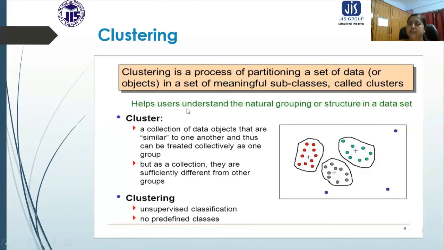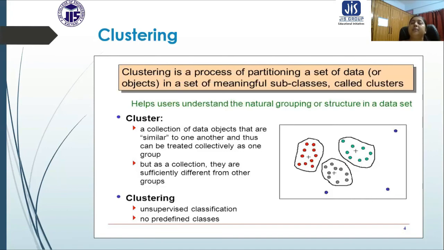It helps the user understand the natural grouping or structure in the data set. A cluster is a collection of data objects that are similar to one another and thus can be treated collectively as one group.